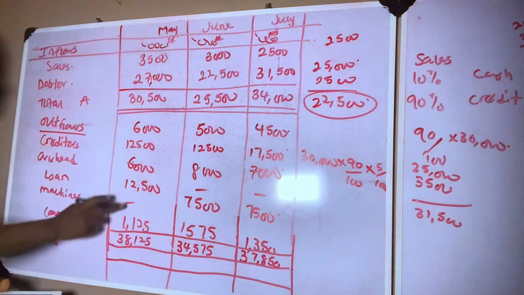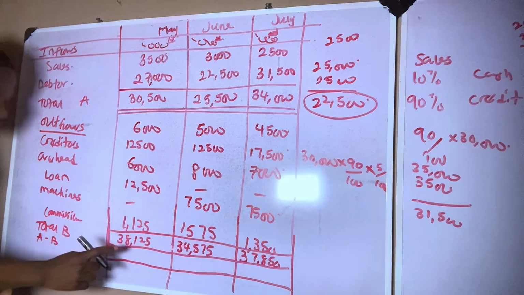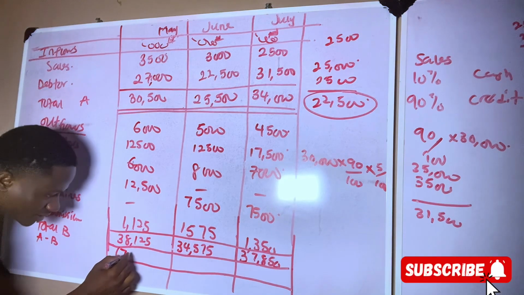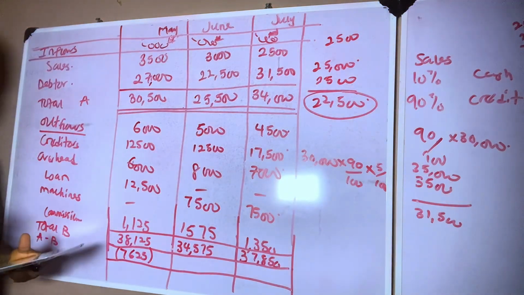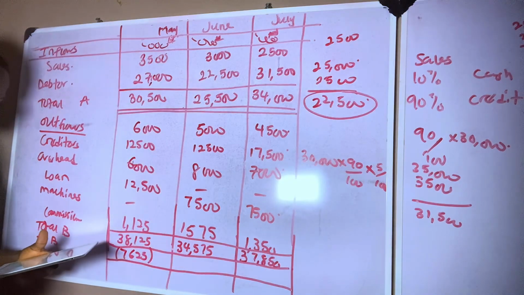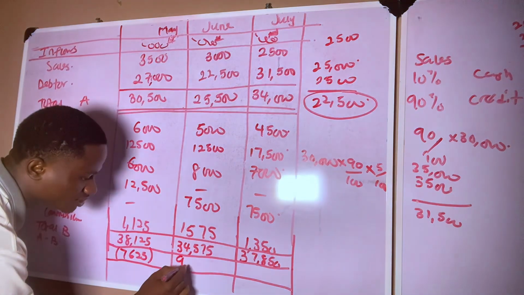But it's a negative amount because this 30,500 is surely lesser than this. So it's a negative amount. So we have 7,625. The second one, 25,500 minus 34,700 and 557, that will give us 9,075.